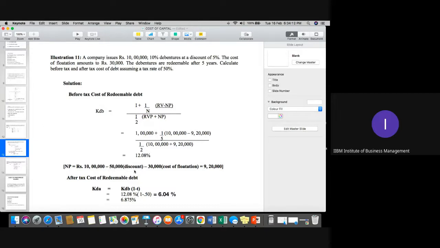Okay, make sure this one is before tax, this one is after tax. Okay, please have a look and do let me know. Is there any issue in this question number 11?